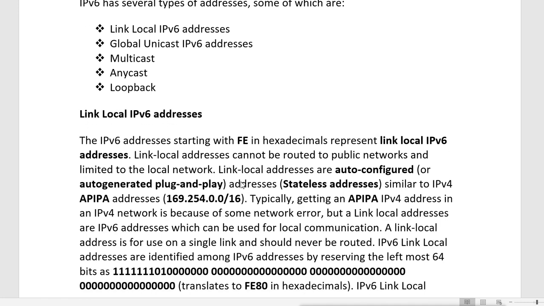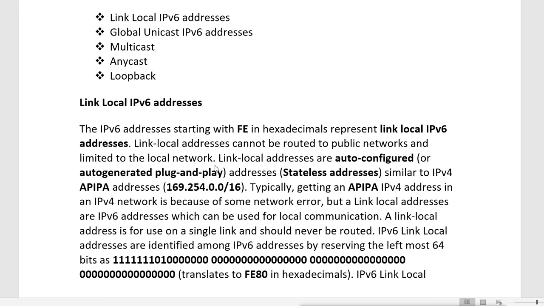Now first is the link local IPv6 address. We can compare this address with the IPv4 APIPA address, automatic private IP addresses. The APIPA range in IPv4 is 169.254.0.0/16. It is actually one class B range which is assigned as APIPA. APIPA means it is a private address, so it does not work on a WAN network or the internet. We can't use it to go on WAN or internet. So this address in IPv4 is called APIPA.